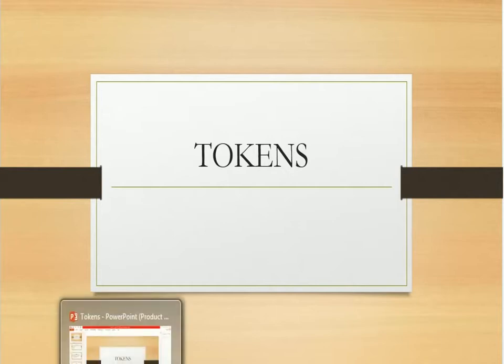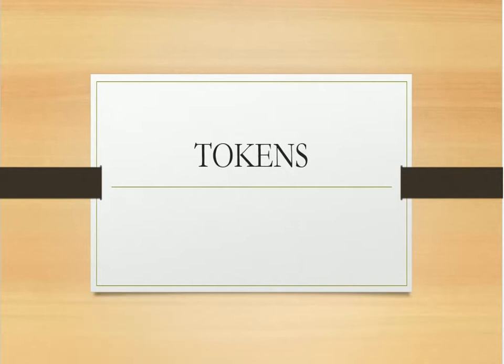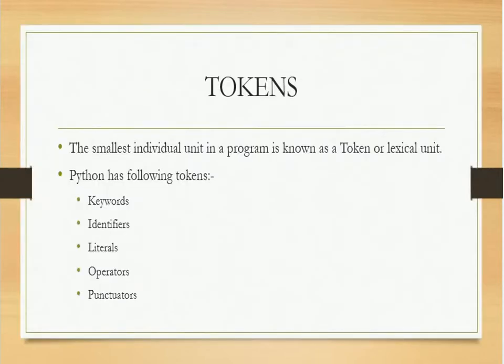Now today we are going to discuss tokens. Tokens are the smallest digital unit in the program. They can be classified in 5 categories. First, keywords, identifiers, literals, operators, punctuators. Means whatever you are using in the program, that is a token.